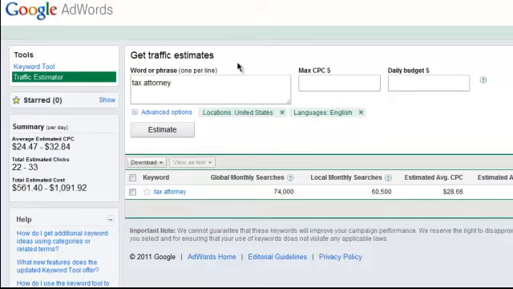Now, Google is just one way of advertising. I mean, there's a lot of different ways, but we're just talking about this one for right now.